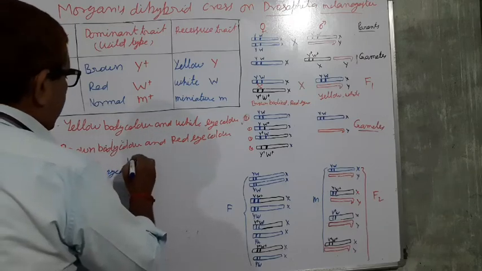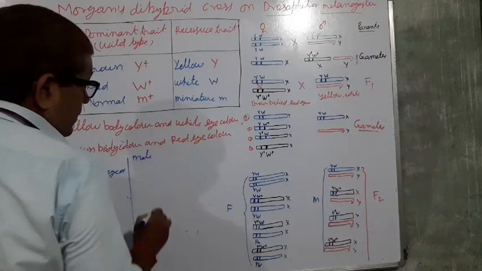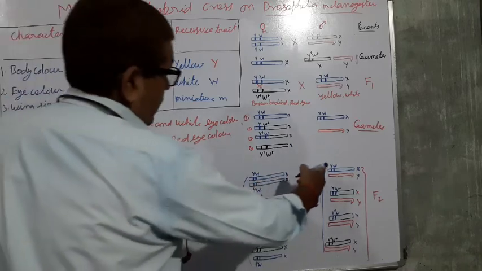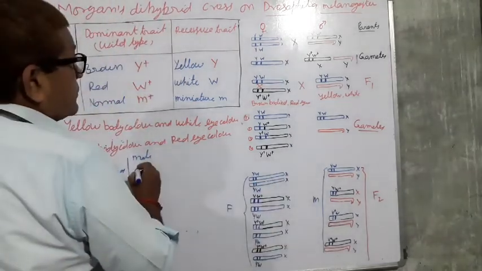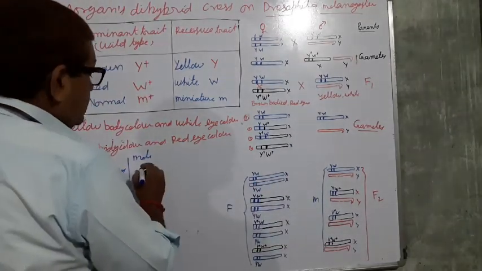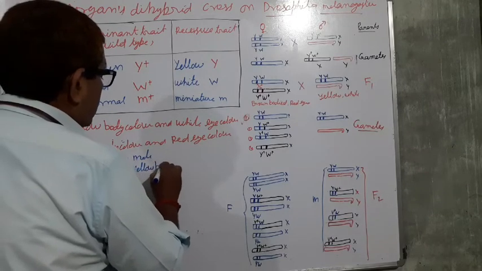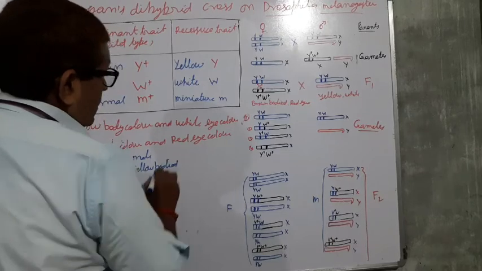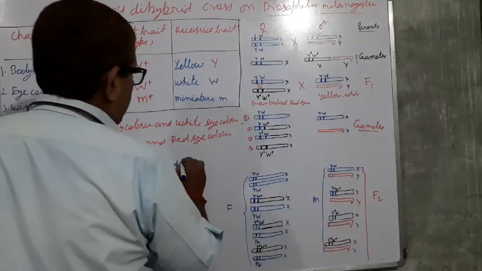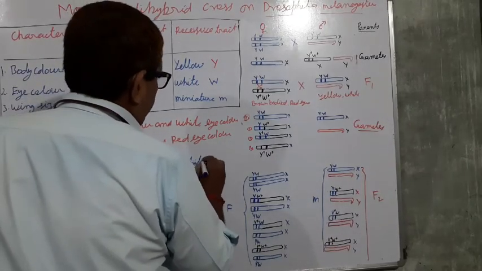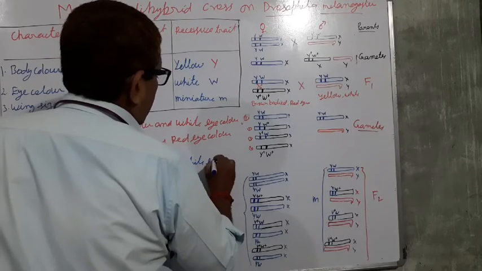And in case of the males, what features are there? Yellow body, white eye.